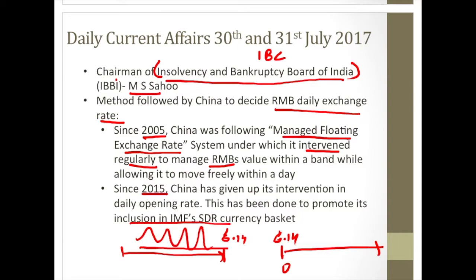Since 2015, China has given up its intervention in the daily opening rate. So if the closing price is, let's say, 6.14, the opening could be anything, 7.14, it could be 5.10, it could be anything. So this intervention which used to happen between the closing and opening price has been given up by China. This has been done for a reason, that is the inclusion of the Chinese currency in the IMF's SDR currency basket. The Chinese currency was recently included in the IMF's SDR currency basket, and one of the conditions was to give up this intervention which used to happen every day.